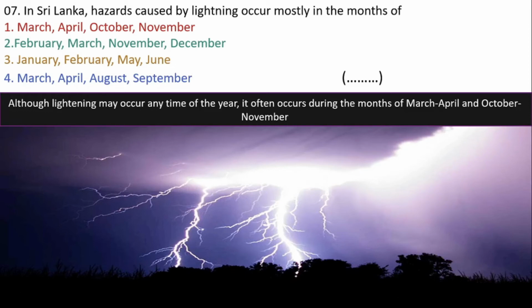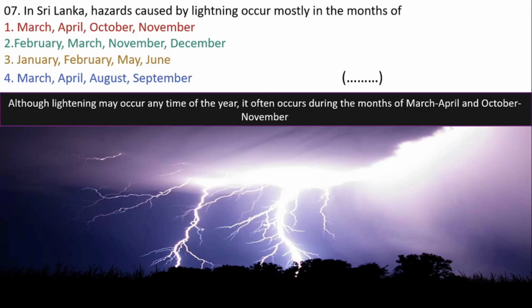Description. A natural hazard is an event in the environment that occurs naturally that could cause harm to humans, economic assets or environment. Lightning is a natural phenomenon which is identified as a very common hazard in Sri Lanka. Although lightning may occur any time of the year, it often occurs during the months of March, April and October-November. Let's look at the question now. In Sri Lanka, hazards caused by lightning occur mostly in the months of.